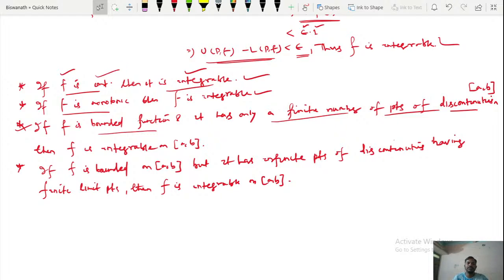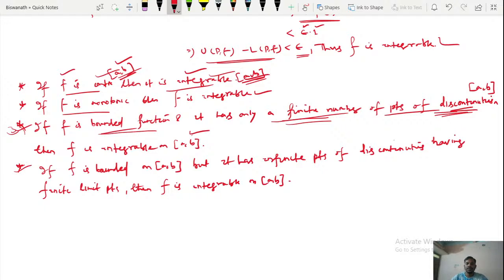The first one said that if f is continuous on closed [a, b], then f is integrable on closed [a, b]. That means if it is continuous at every point of closed [a, b], then it is integrable on that interval. But the third one is saying f is bounded, and if it has a finite number of points of discontinuities, that means there are some finite number of points where the function is discontinuous, then also you can say this is integrable.